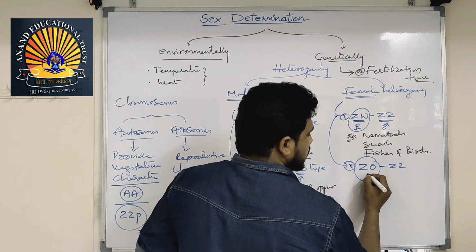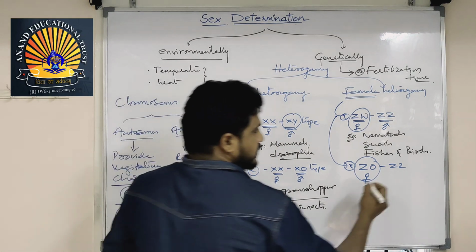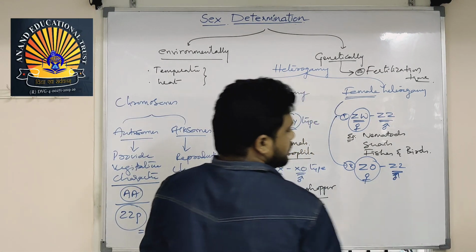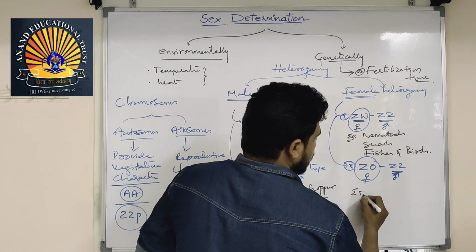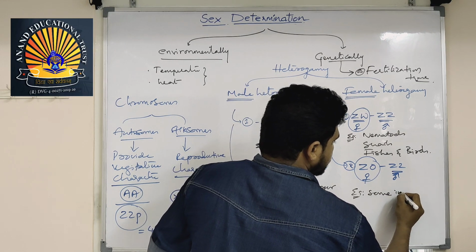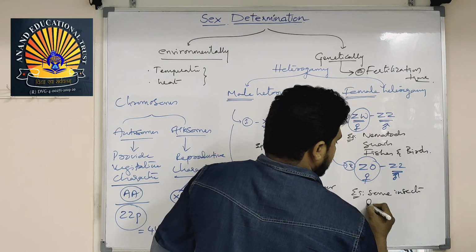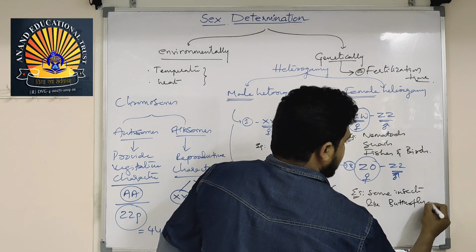Here ZO represents the allosomes in the female, whereas ZZ is homogamous, in the male. Examples are some insects like butterfly and moth.